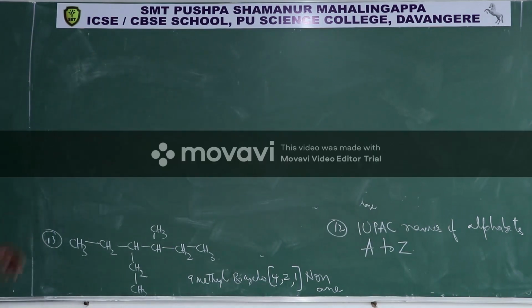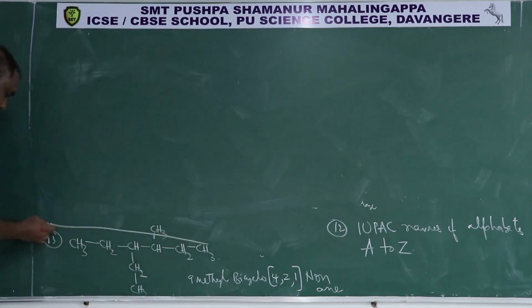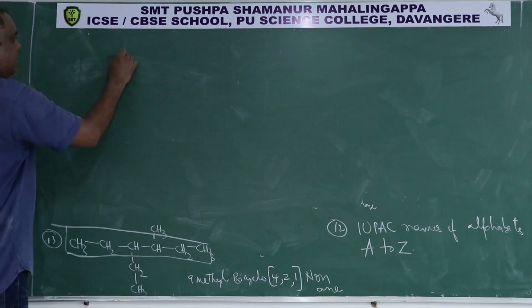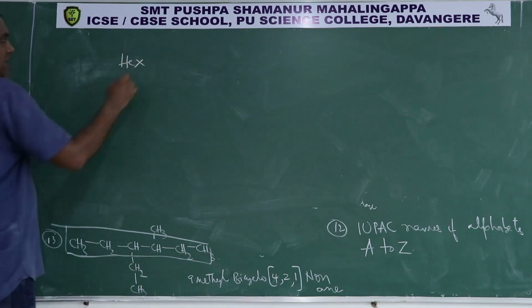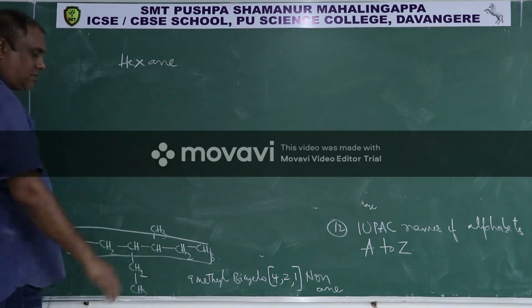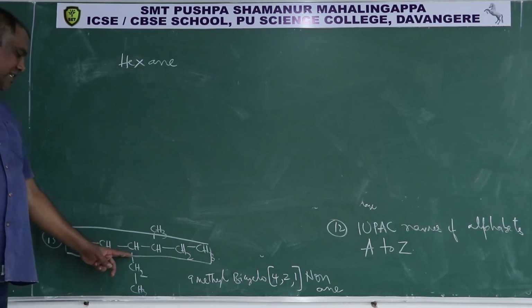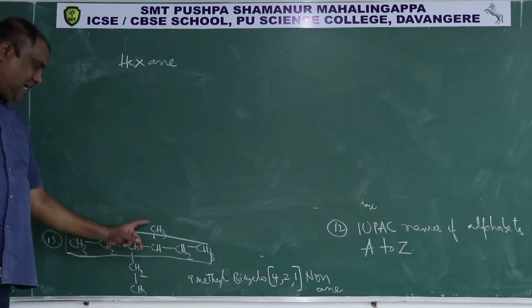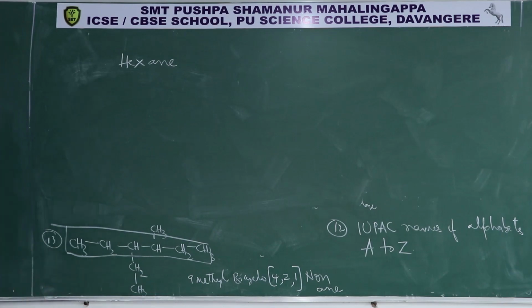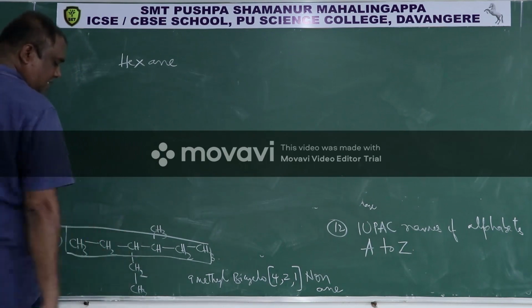Now coming to this 13th compound, 1, 2, 3, 4, 5, 6, this is the main chain. Having 6 carbons, the root word is hex, the primary suffix is ane, and there is no functional group in this compound, therefore there is no secondary suffix. For the prefixes, if you give numbers from left to right, 1, 2, 3, the ethyl carbon gets 3 and the methyl carbon gets 4. But when you give from right to left, the methyl carbon gets 3 and the ethyl carbon gets 4.